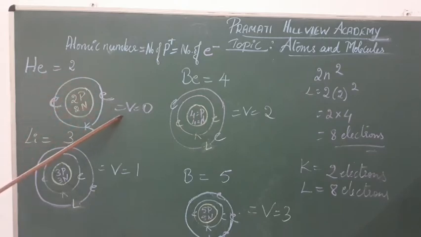So its valency is 0. K shell needs 2 electrons. It has the capacity of 2 electrons, holding 2 electrons. So it has already 2 electrons. So valency of helium is 0.